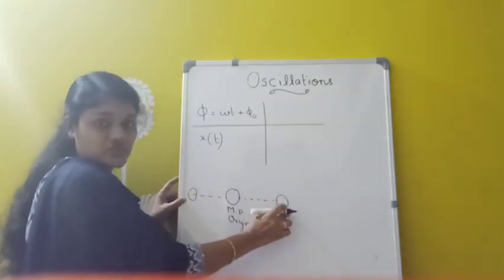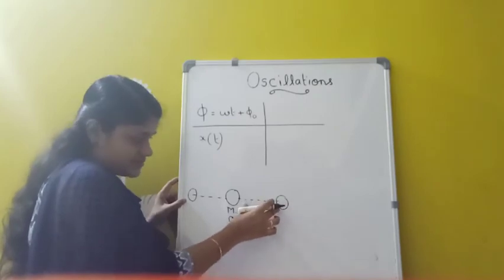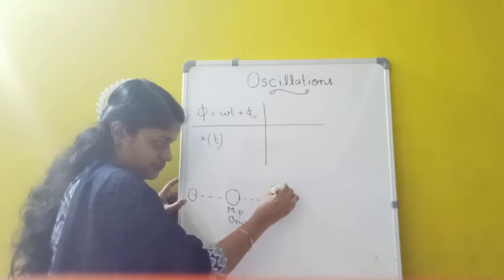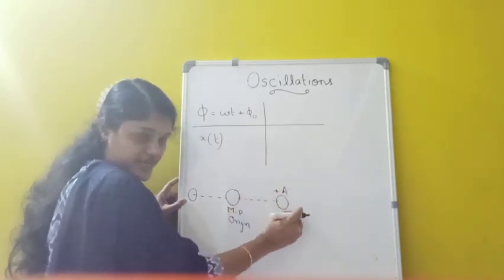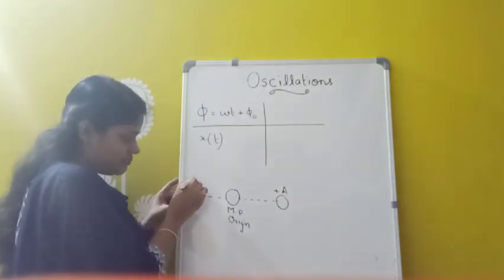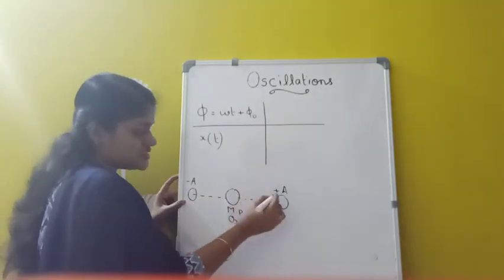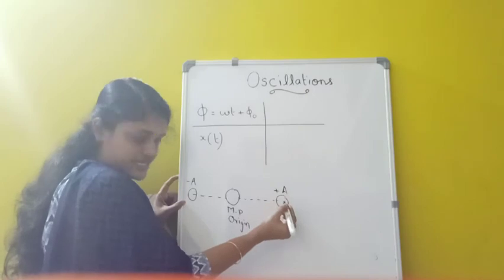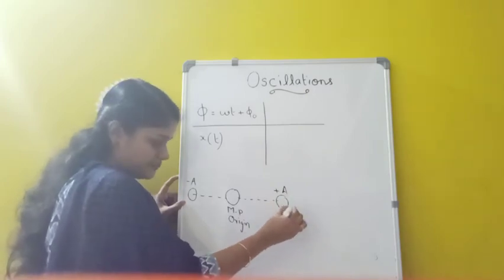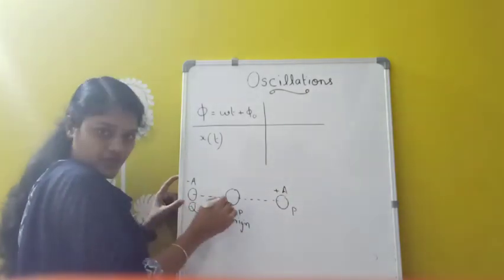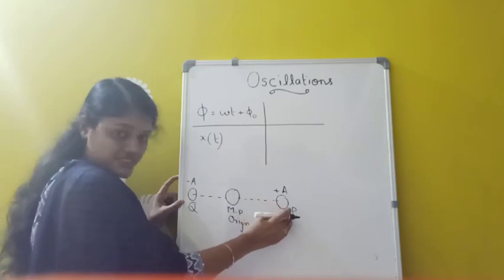And these are the two extreme positions, and this maximum displacement is called the amplitude. So it is taken as plus a here because it is the positive x direction, and this I am taking as minus a because it is the negative x direction. Okay. So suppose this particle starts oscillating from this point. This point I am taking as P and this point I am taking as Q. And the particle starts oscillating from this point P.